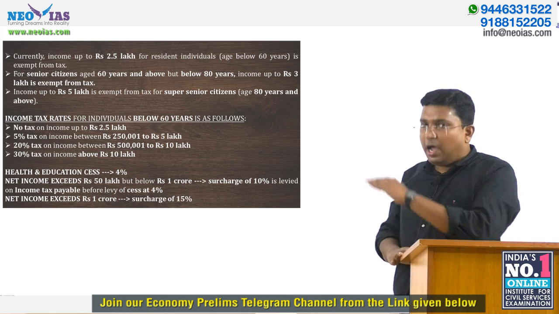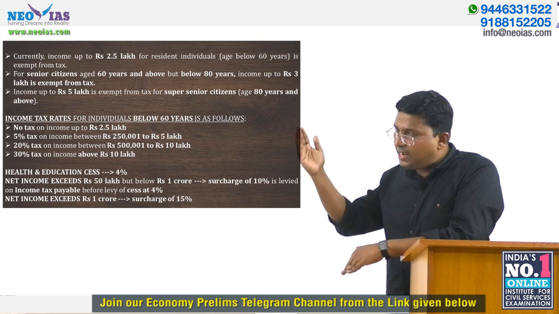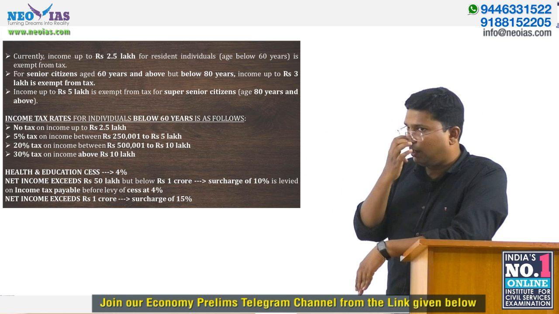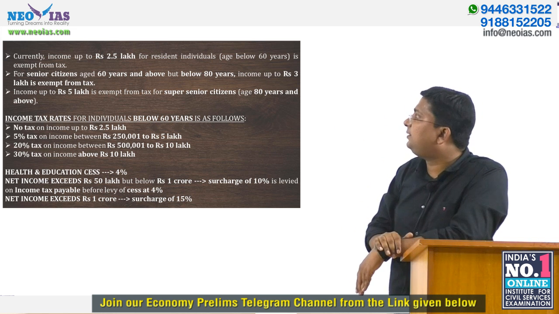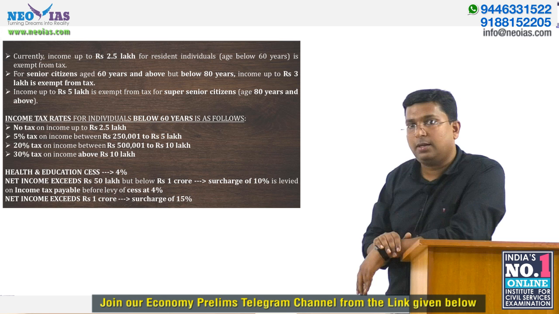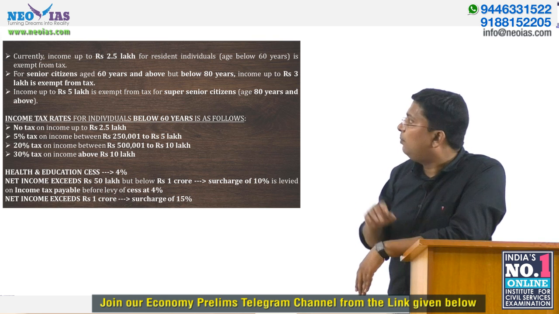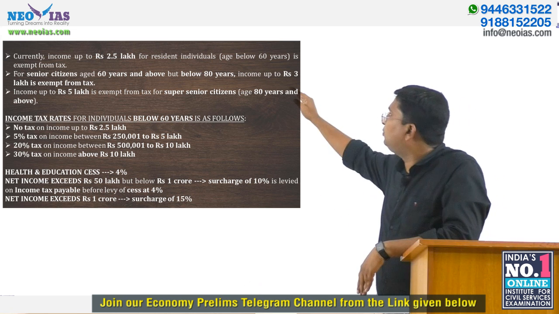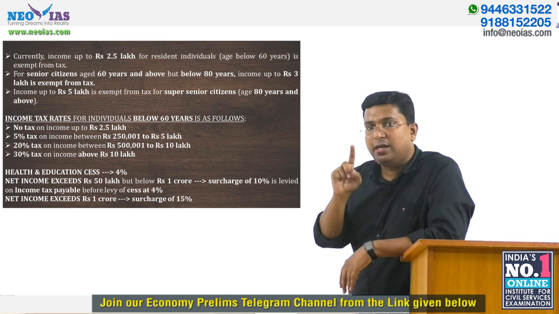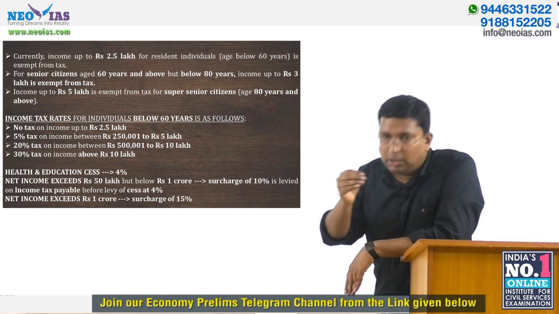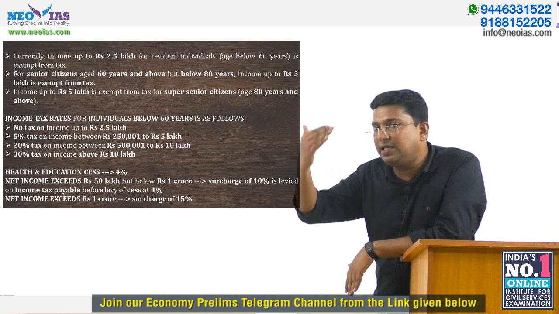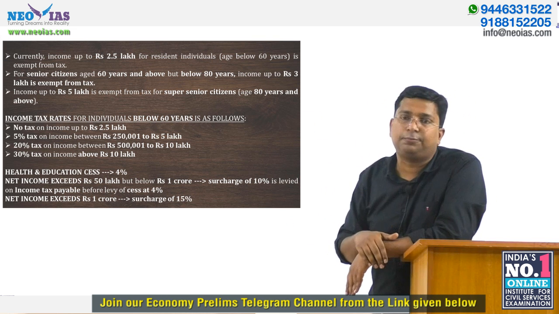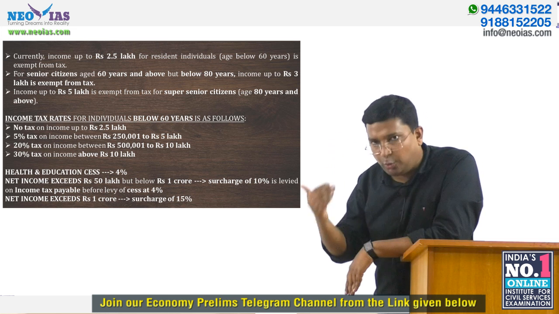If an individual's age is below 60 years, there is a tax exemption up to 2.5 lakh. But if your age is between 60 to 80 years, the tax exemption is up to 3 lakh. So if an individual is less than 60 years, the tax exemption limit is 2.5 lakh.